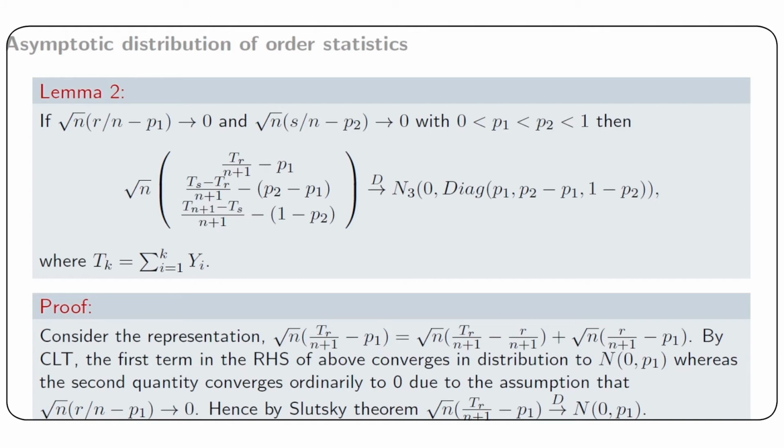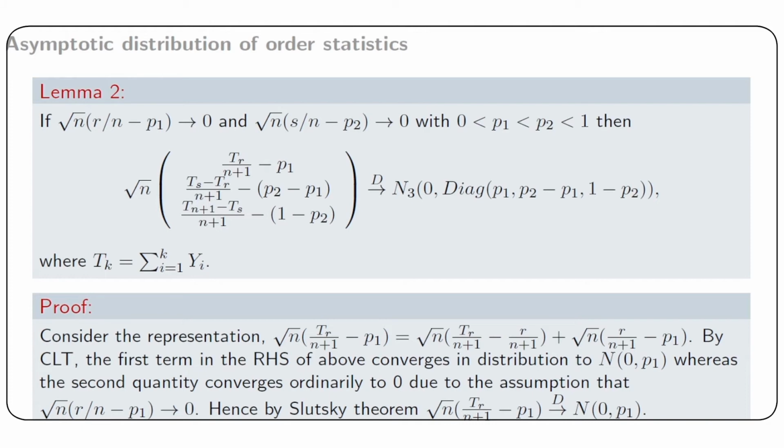By central limit theorem, the first term on the right hand side converges in distribution to normal 0, p1, that is, a normal variable with mean 0 and variance p1, whereas the second quantity converges ordinarily to 0 due to the assumption that square root of n r by n minus p1 tends to 0 as n tends to infinity. Therefore, by Slutsky theorem, square root of n tr by n plus 1 minus p1 converges to a normal distribution with mean 0 and variance p1.